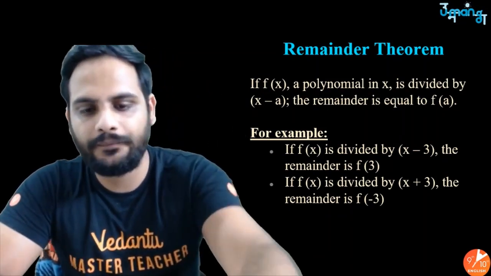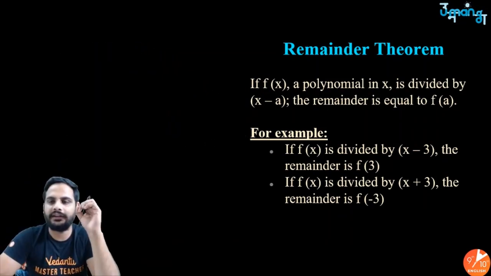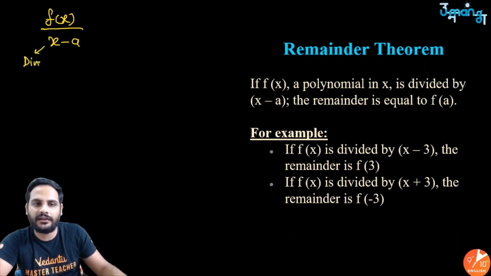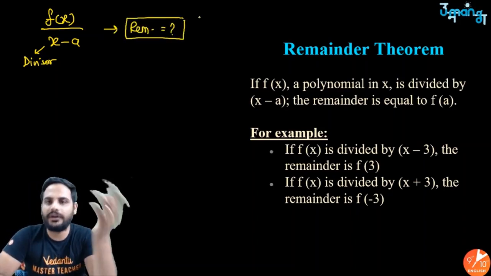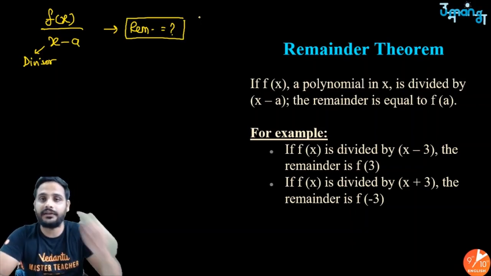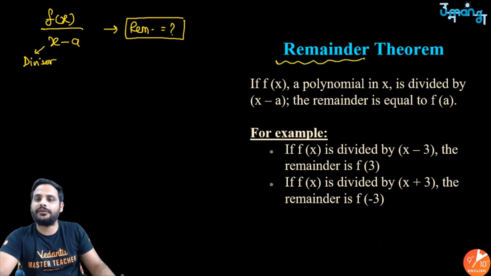Okay, so in the remainder theorem, if f(x) is a polynomial in terms of x and it is divided by x minus a, you know x minus a is your divisor, right? And you want to get the remainder. So there are two things. One is that you can use your long division method, divide it and get your remainder. The other method is using remainder theorem.